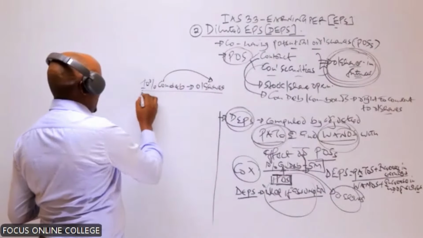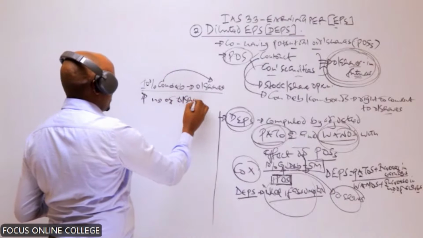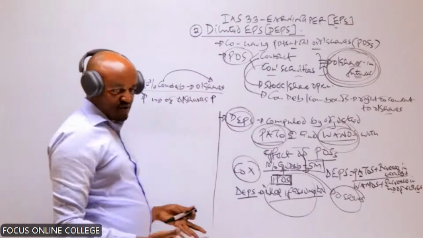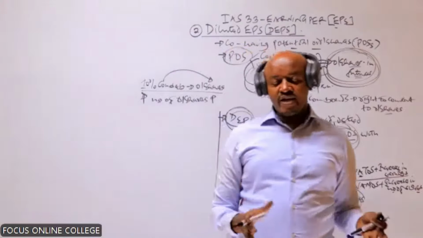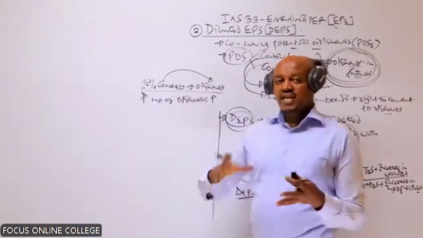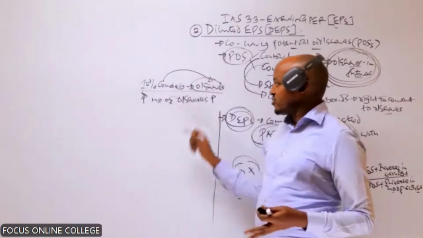Number one, the number of ordinary shares issued by the company automatically would have increased, because if we hold some convertible debentures of the company and we decide to convert them into ordinary shares, automatically the company will issue us with what? Ordinary shares. That's why we are saying the number of